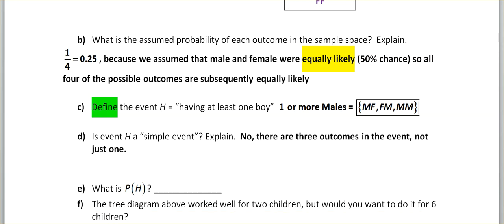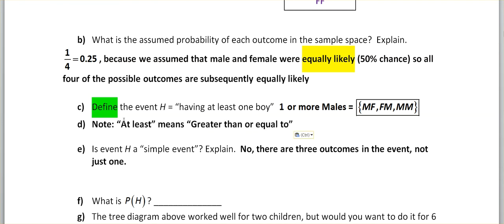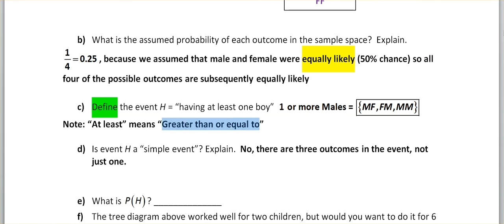There we go. Just on a side note real quick, that at least business is going to come back a lot. So let's take a note of it right now. At least actually means the same thing as greater than or equal to. So I'm going to make that pink. The words at least are going to show up a lot in chapters 5 and 6, and actually 7 as well. So at least means more than. I want at least one male. That means one male or more, right?